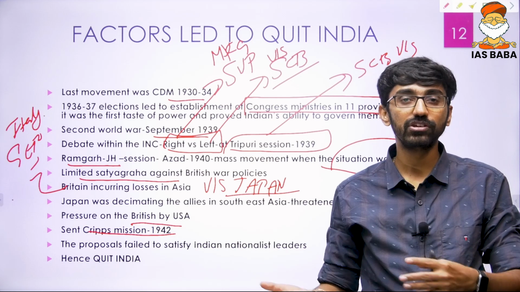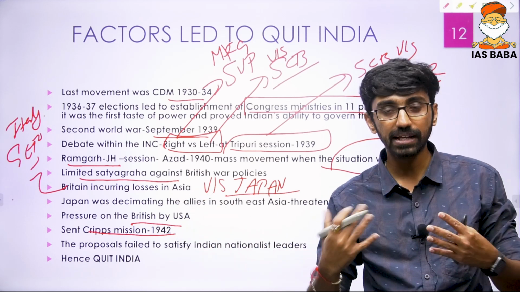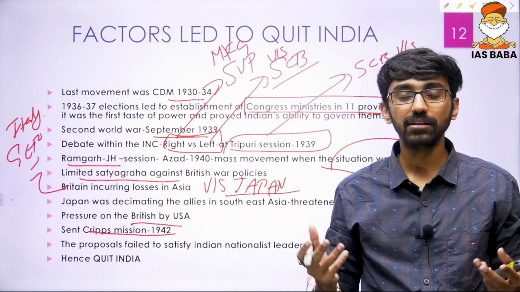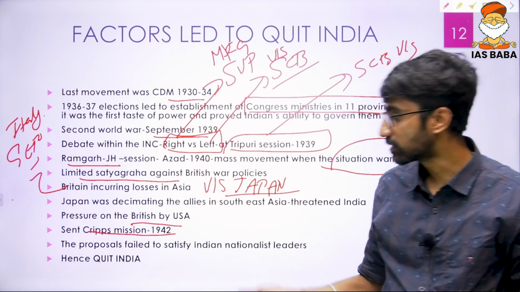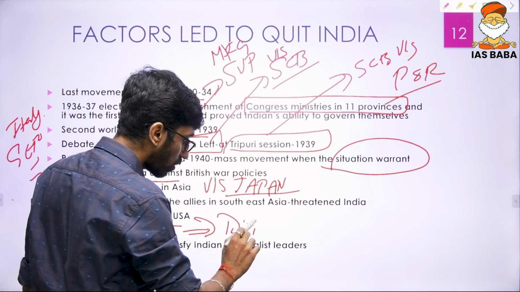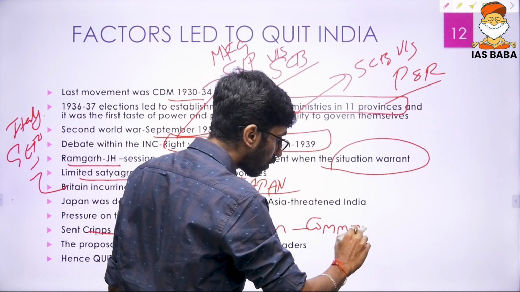Now in this negotiation between the British government mission led by Cripps and Indian leaders, what were the proposals put forward by Cripps? It failed to satisfy Indian needs, because the Cripps proposals were encouraging division and communalism.